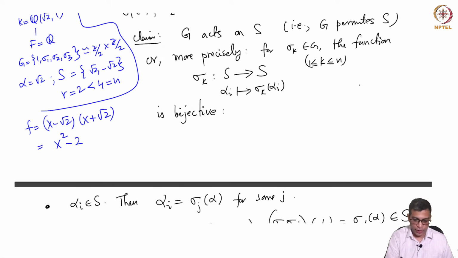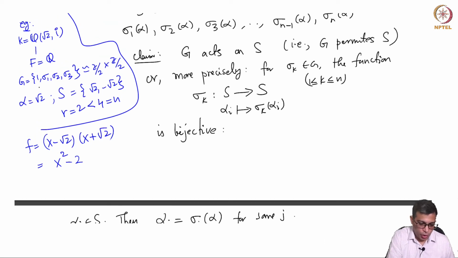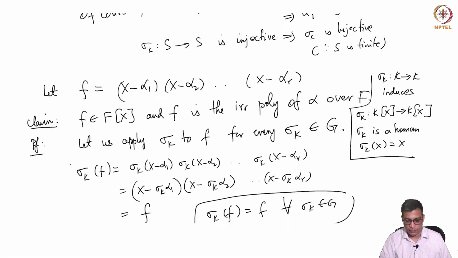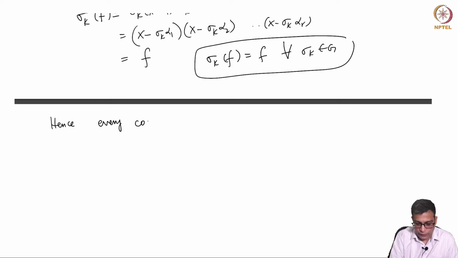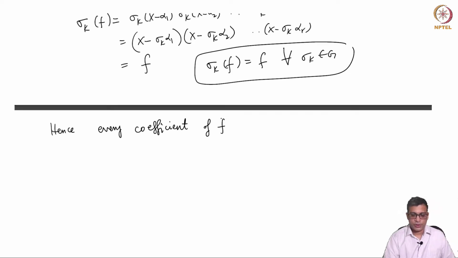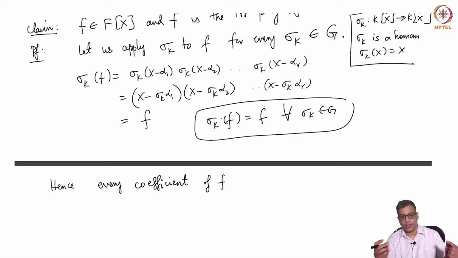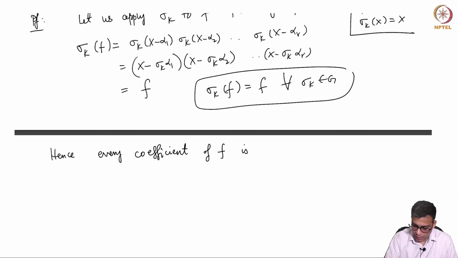But the point is if you apply any of these 4 elements of the group, you get the polynomial back. So the conclusion is that every coefficient of F, if you expand F out and look at the coefficients, must be fixed by every element of G.